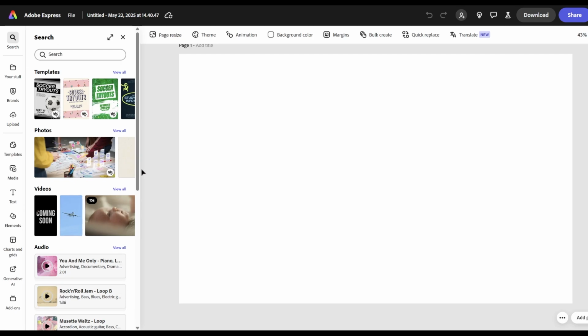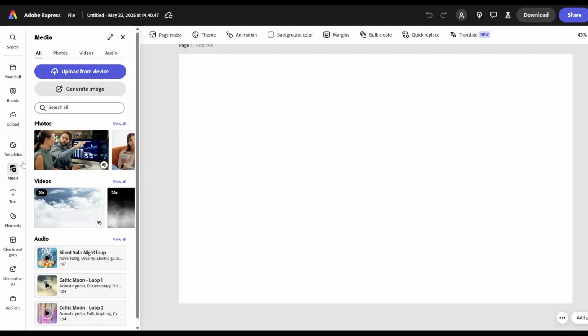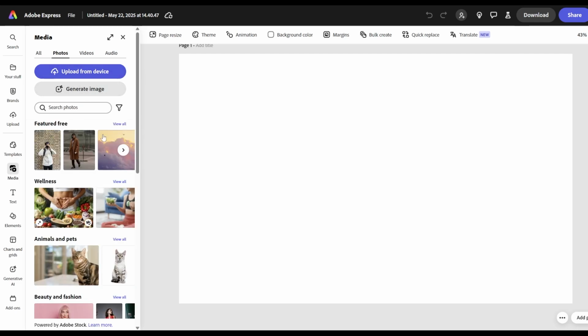If you have a photograph you already want, you can go to media and upload from your own device, but if you don't, you can generate an image if you want, or you can go to their photos and search for ones that are available to you. So I'm just gonna go ahead and search for one and see if I can find one that I like, and if I can't, maybe I'll try the generate image.